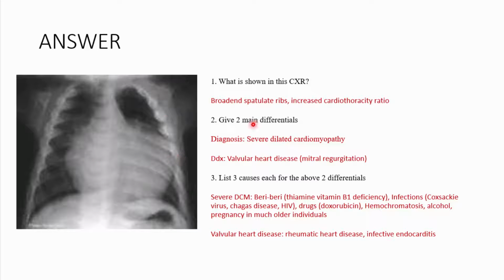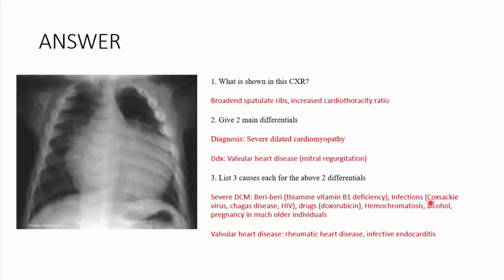So the two main causes, of course, your diagnosis here was a severe dilated cardiomyopathy or DCM, and then of course your differential diagnosis would be a valvular heart disease, most likely a mitral regurgitation, but DCM is more likely. Then list three causes for the above two differentials. So with severe DCM, it could be a vitamin B1 or thiamine deficiency, you refer to that as beriberi.